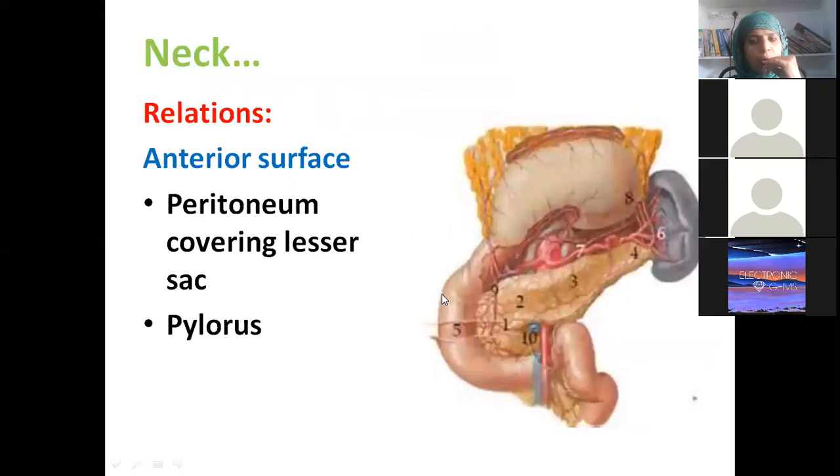Transverse mesocolon. Okay. Now we are continuing. See, this particular number 2 area written here is actually the neck. The anterior surface of the neck is covered with peritoneum. I told you the stomach is lifted up, isn't it? You are pulling the stomach up along with the greater omentum, so that you are able to see the stomach bed.